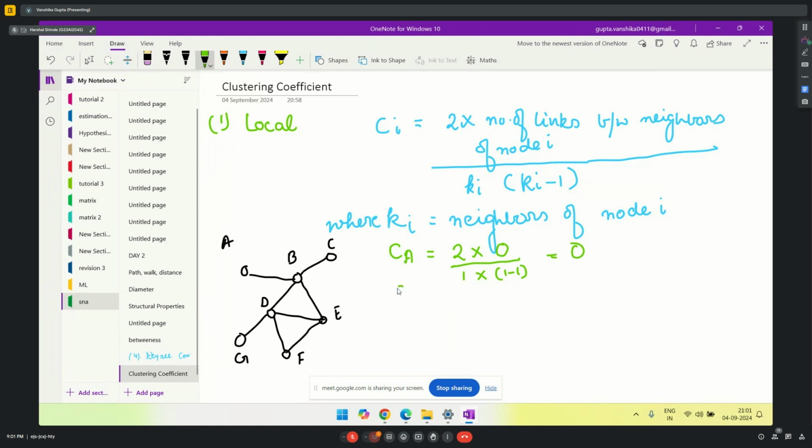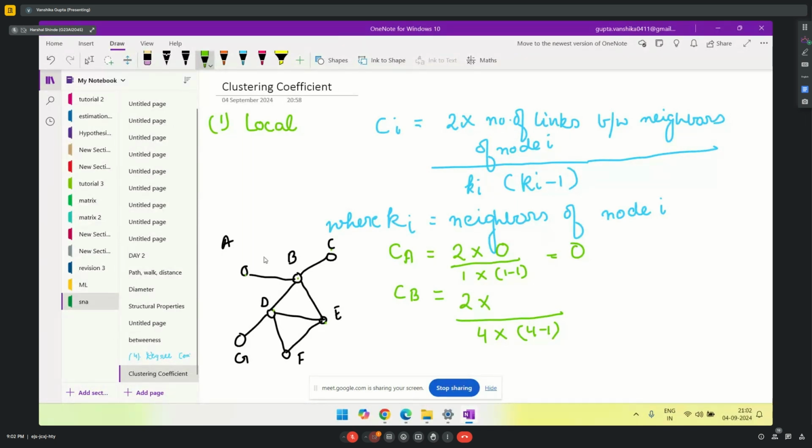Now let's try for node B. Clustering coefficient of node B. First of all, the formula is 2 multiplied by the number of links divided by the number of neighbors. So let's calculate the neighbors of node B. Node B has neighbors A, D, E, and C, so it has a total of 4 neighbors. So in the denominator, you will directly get 4 into 4 minus 1.